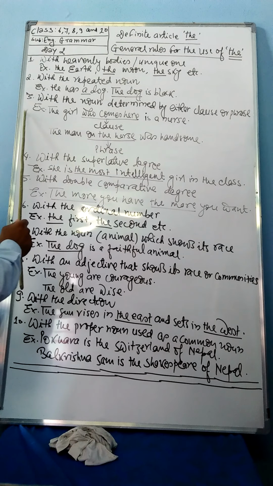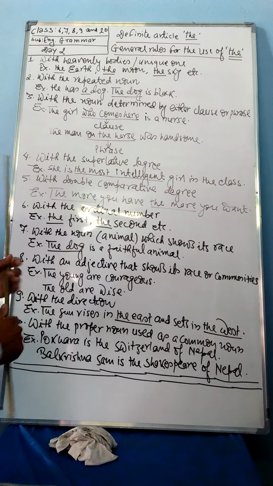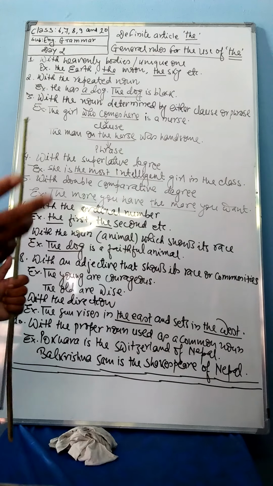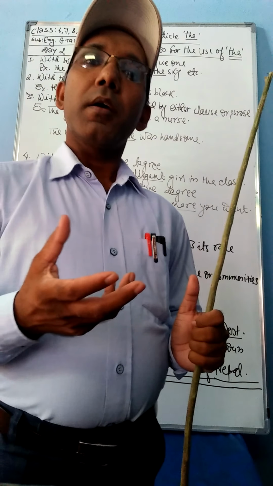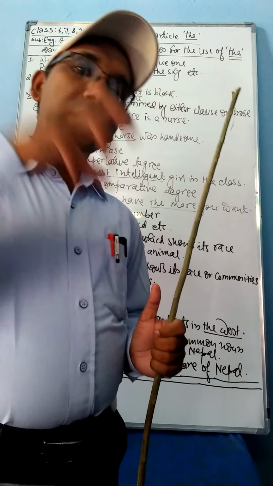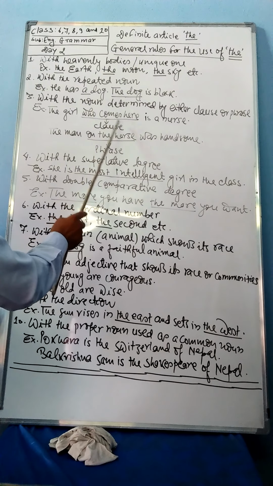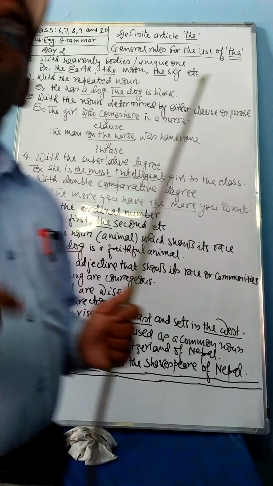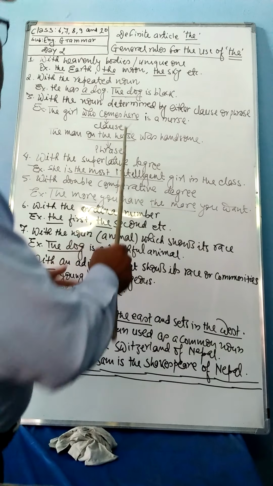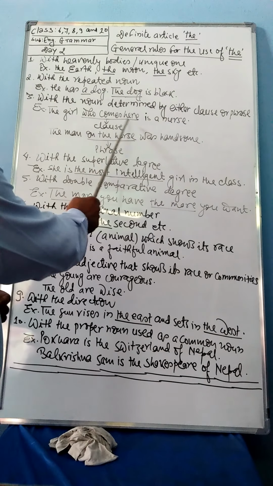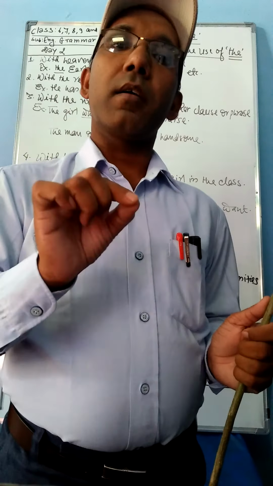Now come on in point number 3, with the noun determined by either a clause or a phrase. You must know clause or phrase. Sometimes a clause or phrase determines the noun. A clause or phrase gives certainty to the noun. You can see the example. The girl who comes here is a nurse. Which girl is a nurse? The girl who comes here is a nurse. That means who comes here.